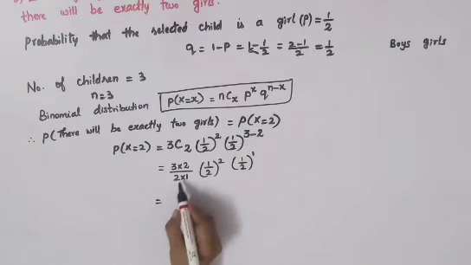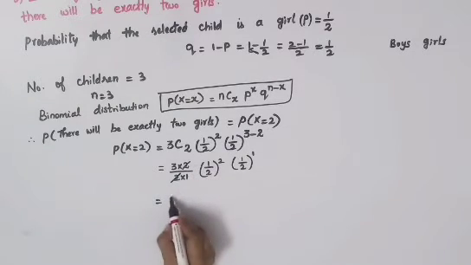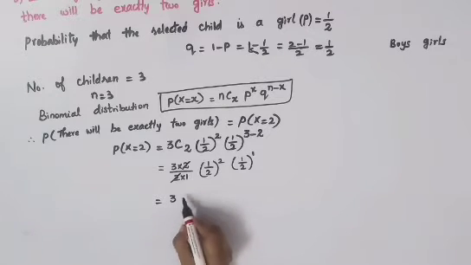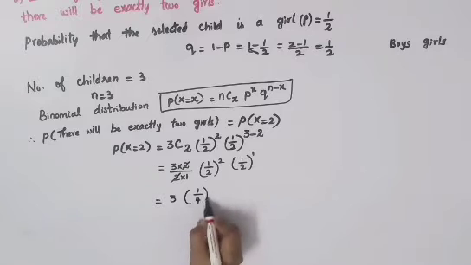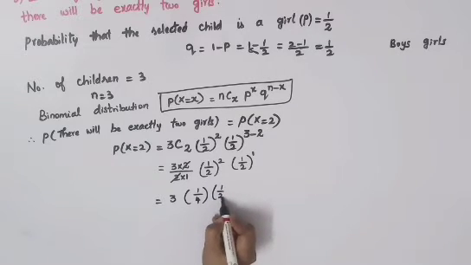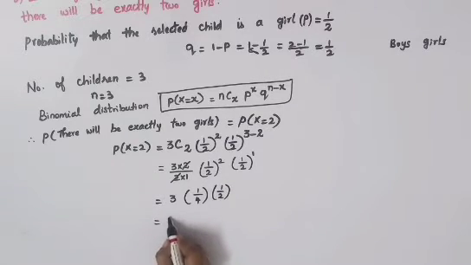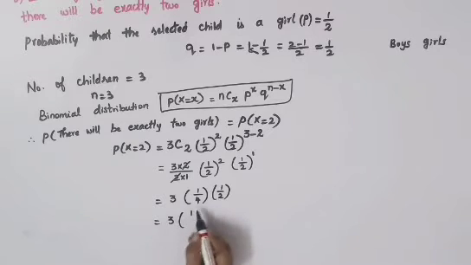So which is equal to, you can cancel this 2 and 2, you get 3 into, 1 by 2 square becomes 1 by 4, into 1 by 2, which is equal to 3 into 1 into 1, you will get 1, 4 2s are 8. So 1 by 8. Therefore your final answer is 3 by 8.